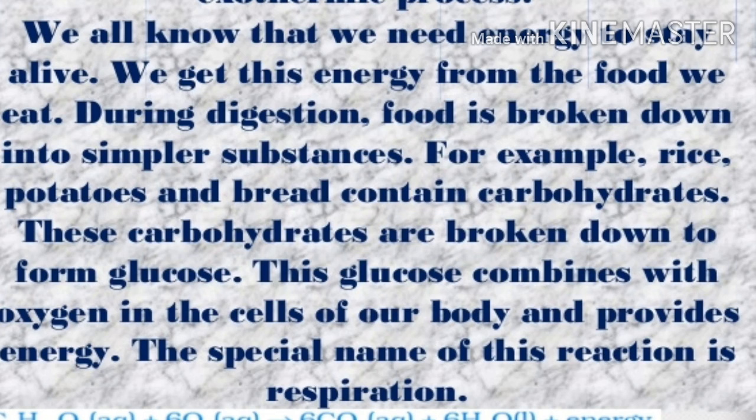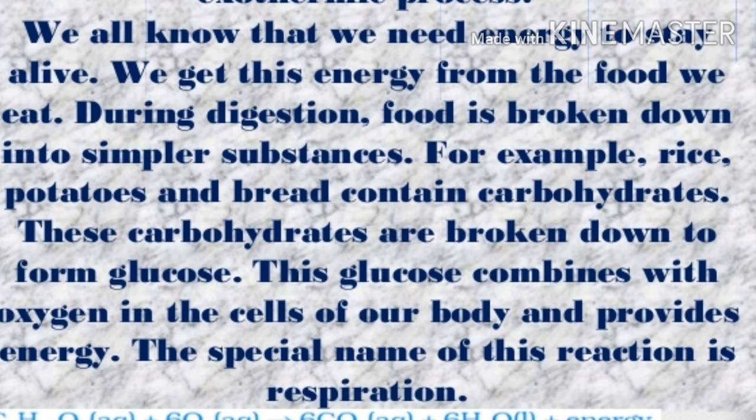For example, rice, potatoes and bread contain carbohydrates. These carbohydrates are broken down to form glucose. This glucose combines with oxygen in the cells of our body and provides energy. The special name of this reaction is respiration. In this reaction, energy is released. So, respiration is an example of an exothermic reaction.